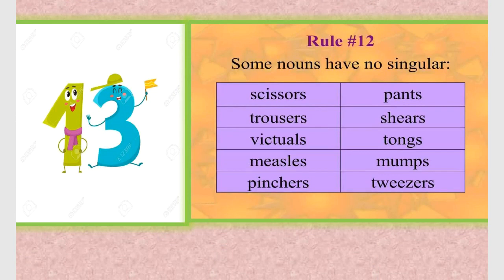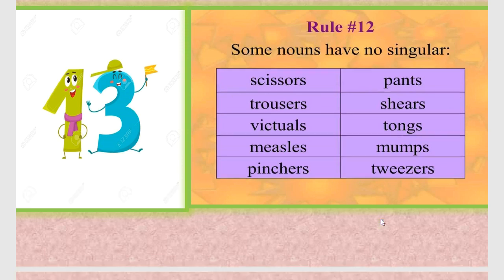Some nouns do not have any singular, like scissors, trousers, victuals, measles, pinchers, pants, tongs, mumps and tweezers. So these are a few nouns which do not have any singular form. They are always in the plural form.